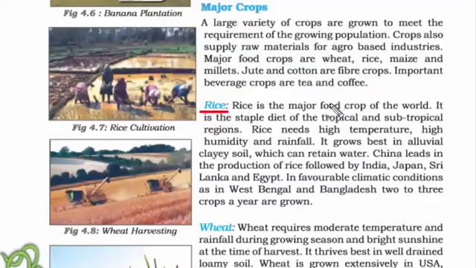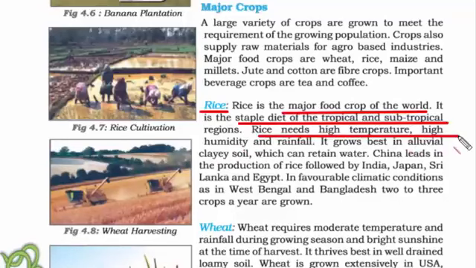First is rice. It is the major food crop of the world. It is the staple diet of tropical and subtropical regions. So always remember, the Tropic of Cancer divides India into two parts, tropical and subtropical. Subtropical is the northern part, tropical is the southern part. And you know at least that in India, all South Indians eat a lot of rice, and that is the same with the North Indians as well. Rice needs high temperature, high humidity and rainfall, and if you see, all of these three are present in this region of the world. And it grows best in alluvial, clay soil which can retain water.